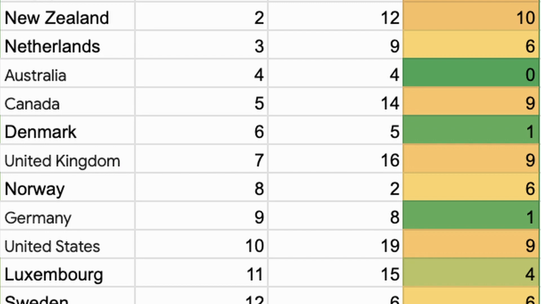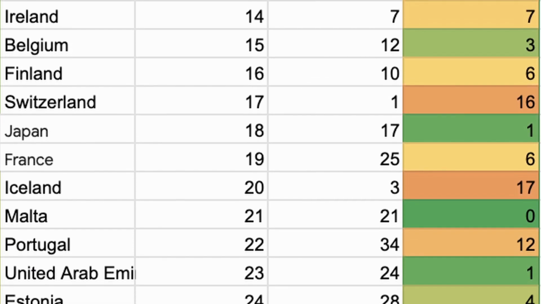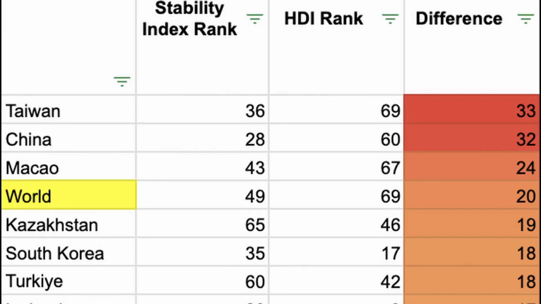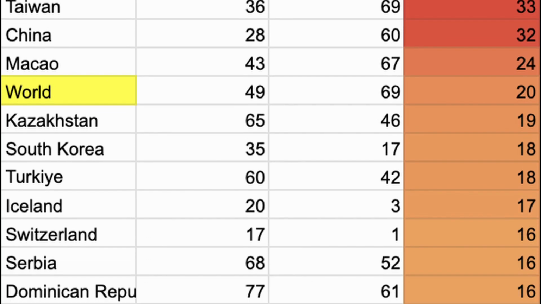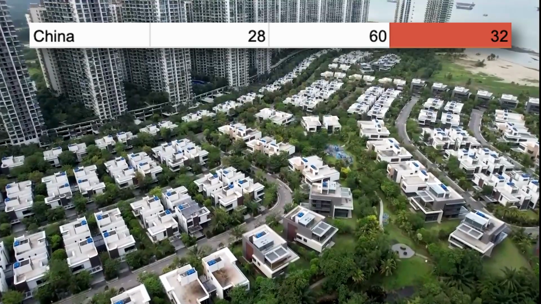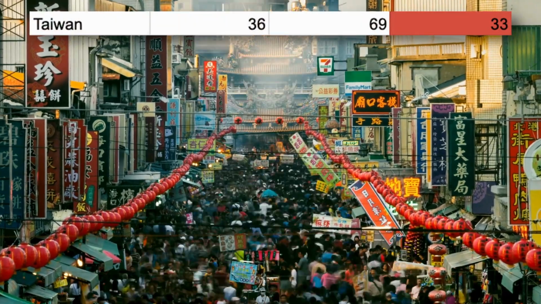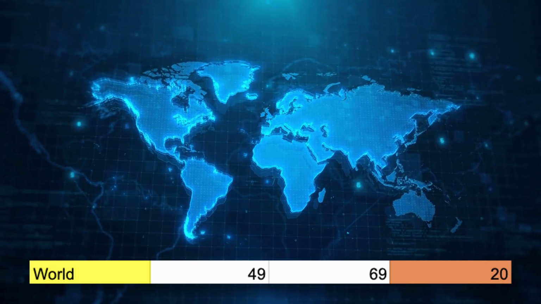This scale is literally created by the UN, whose job is to maintain international peace and stability. So by looking at the difference in rank between our index and the HDI, you can see that our scale is relatively in agreement, which should make sense. However, here are the countries that strayed the most in agreement between our scale and the HDI. We apparently gave way too much credit to Xi Jinping in China, who ranked 60th on the HDI but was top 30 on our scale, and I break down a lot of that reason here, if you're interested. Taiwan was another, but definitely more surprising, and the world as a whole was pretty far off.